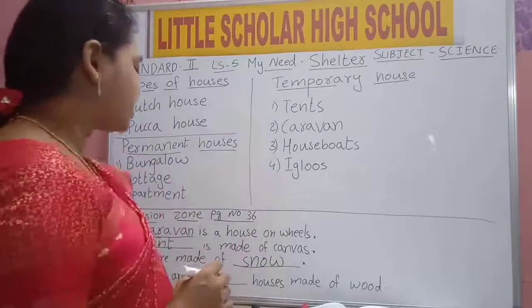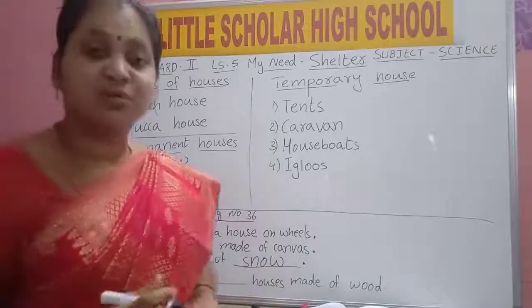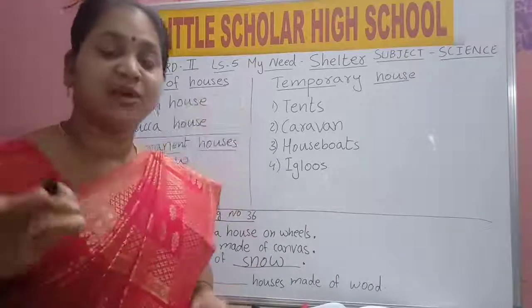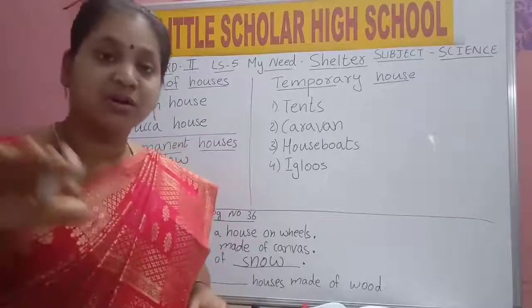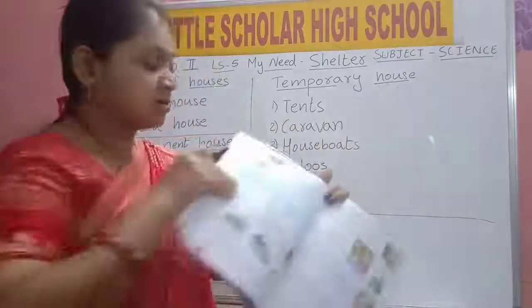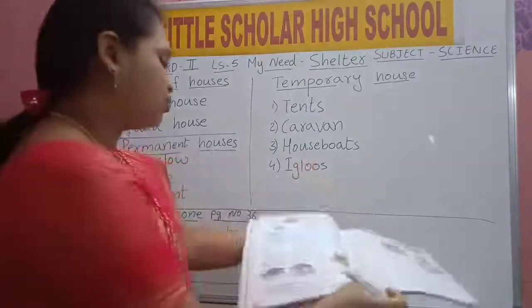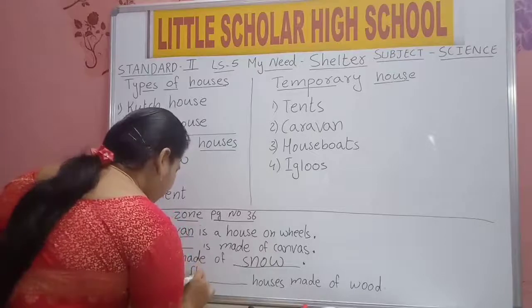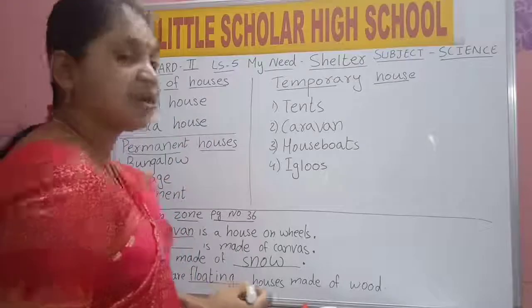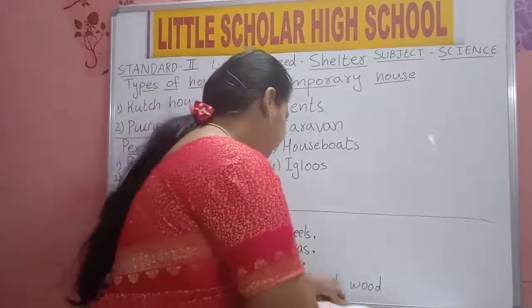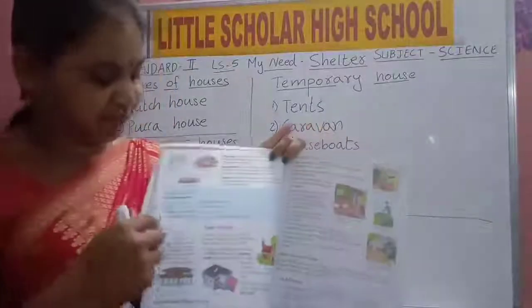Next, houseboats are dash houses made of wood. Houseboats are floating houses. They are made of wood. They will float on water. Houseboats move on water. So here you can see, houseboats are floating houses. F-L-O-A-T-I-N-G, floating. Houseboats are floating houses made of wood.